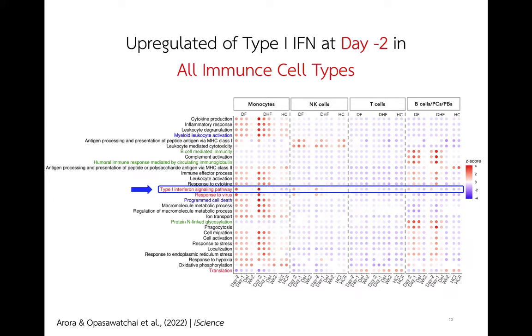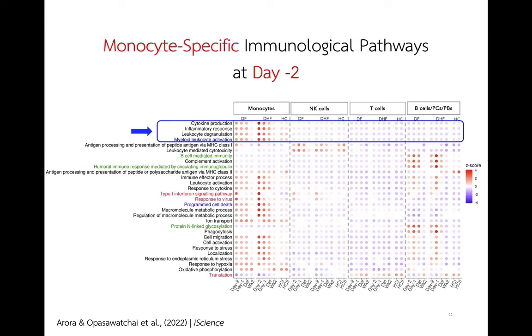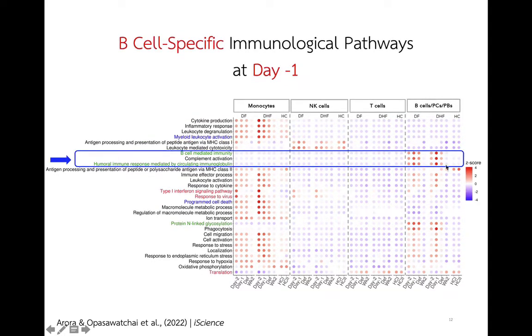Apart from the pathways shared in all cell types, we also observe cell type-specific pathways. We found upregulation of monocyte-specific pathways peaking at day -2, including cytokine production and inflammatory response. At day -1, we found peaks of genes specifically expressed in plasma cells, plasmablasts, and B cells, including B cell-mediated immunity and humoral immune response.